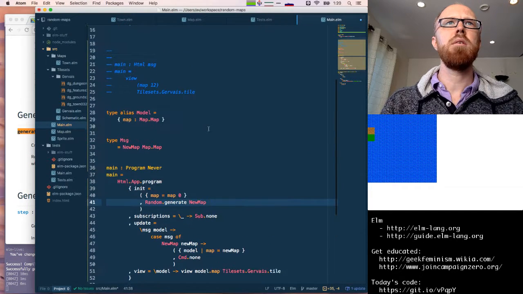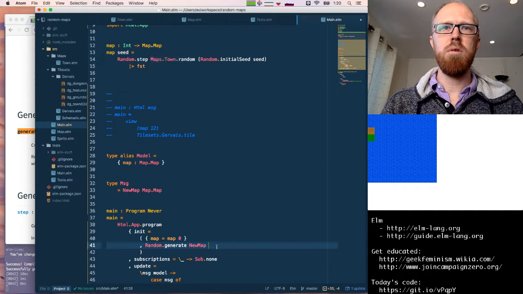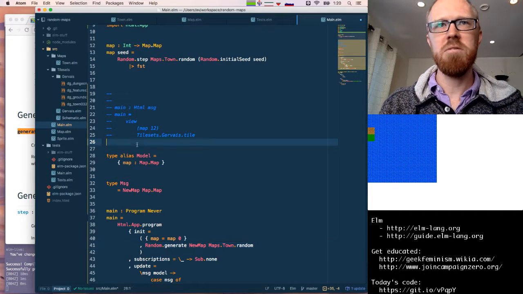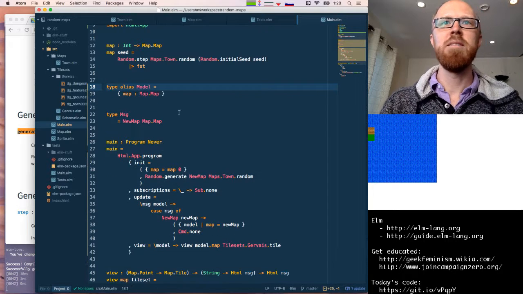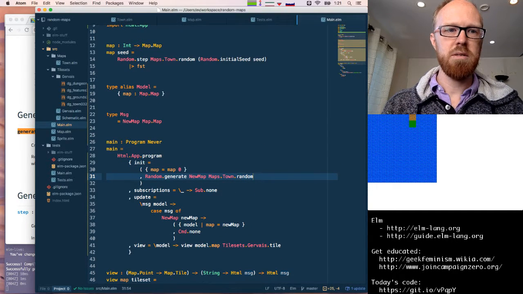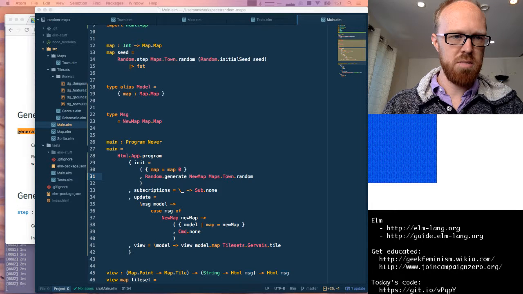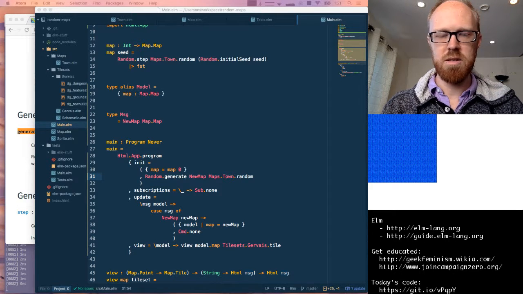That's going to be the town generator, or Map.Town.random, as we've come to know and love it by. Oh, okay, that compiles. Oh, great. Then every time I reload, we're getting a random new map. Oh, there's one that's failing our test.